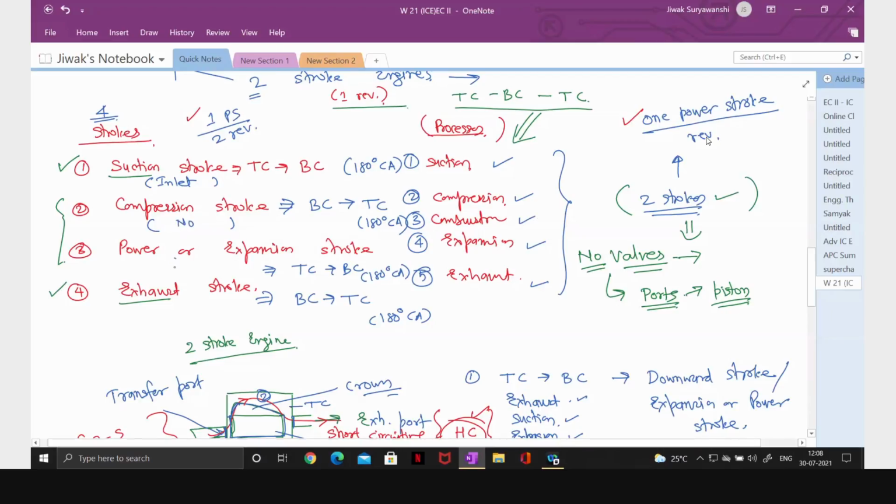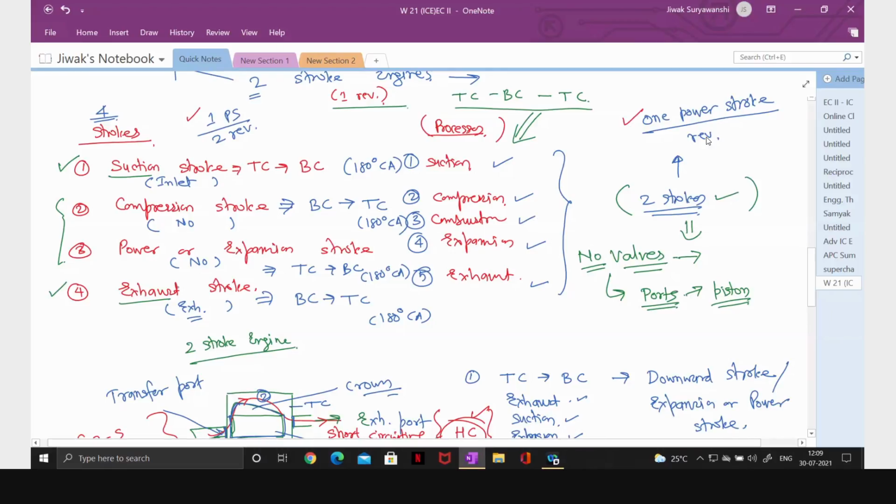Okay, during power and expansion stroke, again no valve is open, both valves are closed. During exhaust stroke, exhaust valve is open. So during compression stroke and power stroke, both valves are closed. During suction stroke, the intake valve is open, and the exhaust valve is open during exhaust stroke. So there is an actual valve timing mechanism.